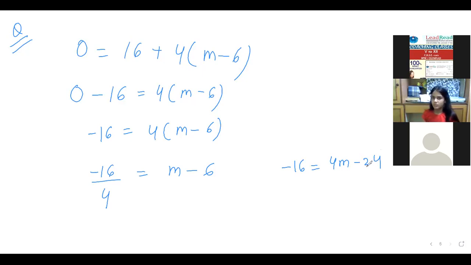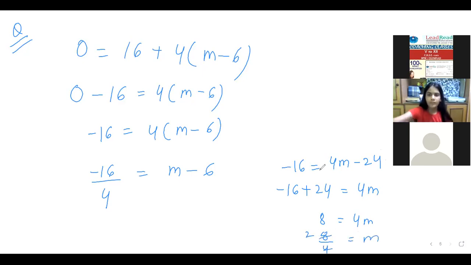Ma'am, it is minus 24, and then we will shift it to the other side. It will be plus 24, and at the sum, it will be 8 is equal to 4m, and then the answer is m is equal to 2. You are correct now, Samraj. Thank you, ma'am.